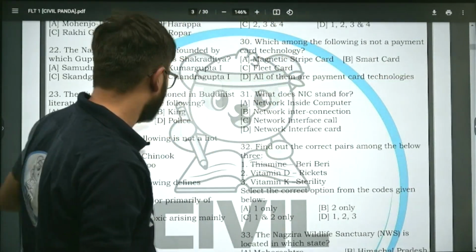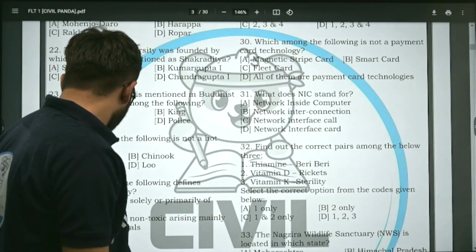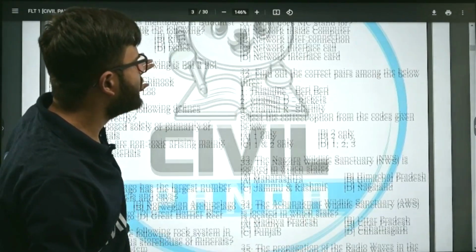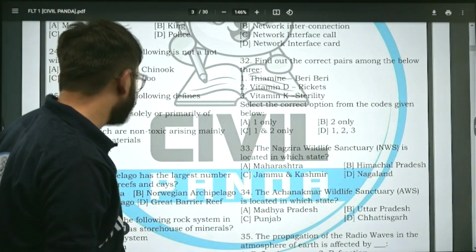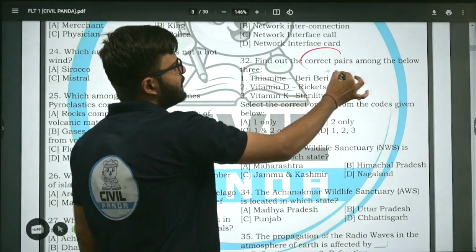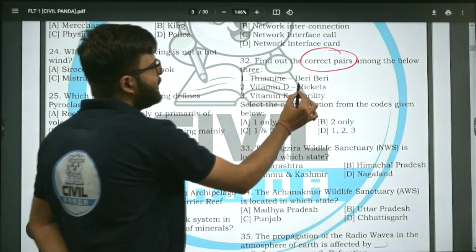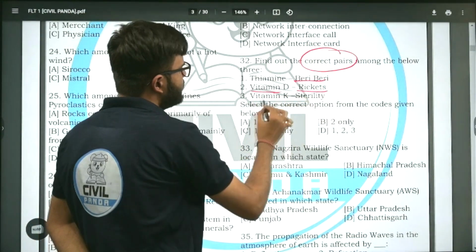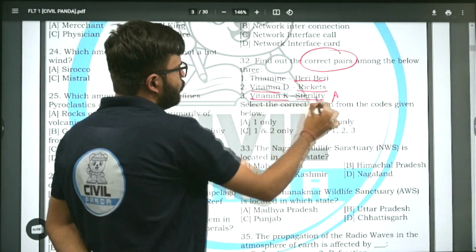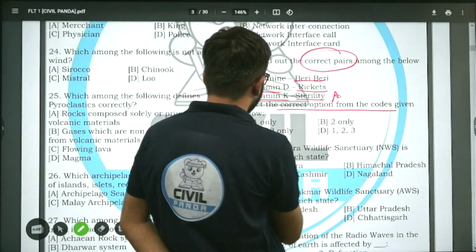All right, question number 32. Let us start. Find out the correct pairs among the below 3. Thiamine, beriberi; vitamin D, rickets; vitamin K, sterility. Select the correct option from the given options.